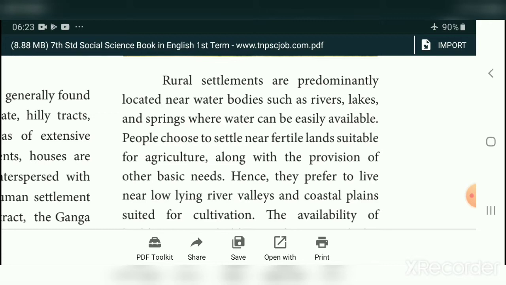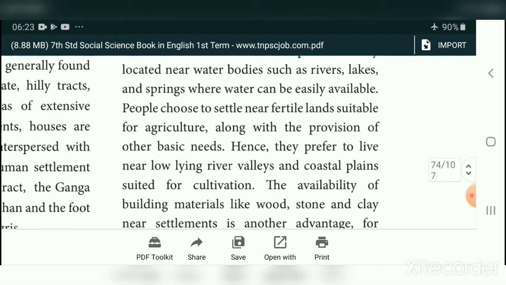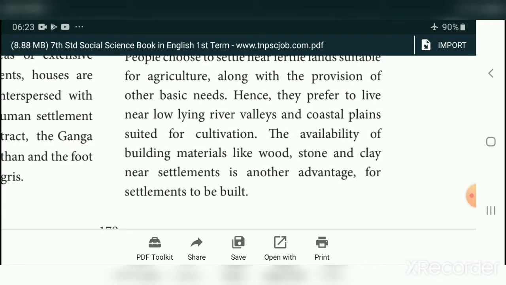Hence they prefer to live near low-lying river valleys and coastal plains suited for cultivation. The availability of building material like wood, stone and clay near the settlement is another advantage. Here they can easily get the material to build houses. The first advantage, the water body area is suitable for agriculture. At the same time, they can easily get material like wood, stone and clay for settlements to be built.